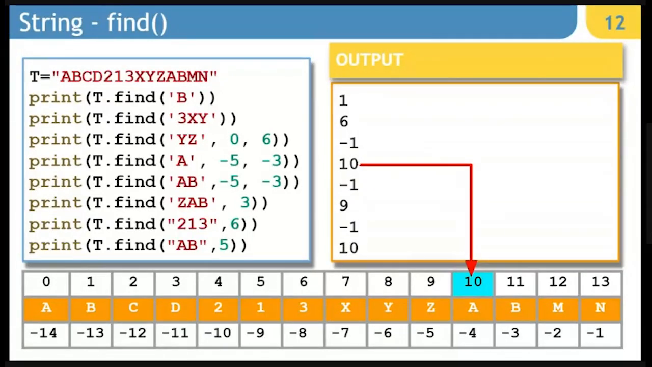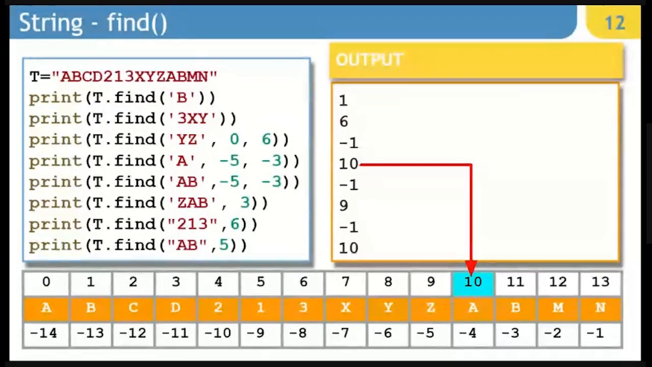If I am looking for AB, it is going to return -1 because in between -5 and -3, AB is not present. It is present after that. And that is why it is going to display -1 as the result. Okay, you can see here -1 as the result.